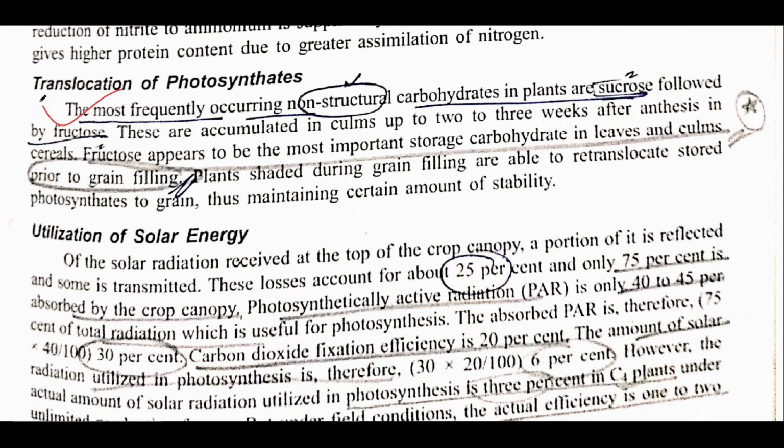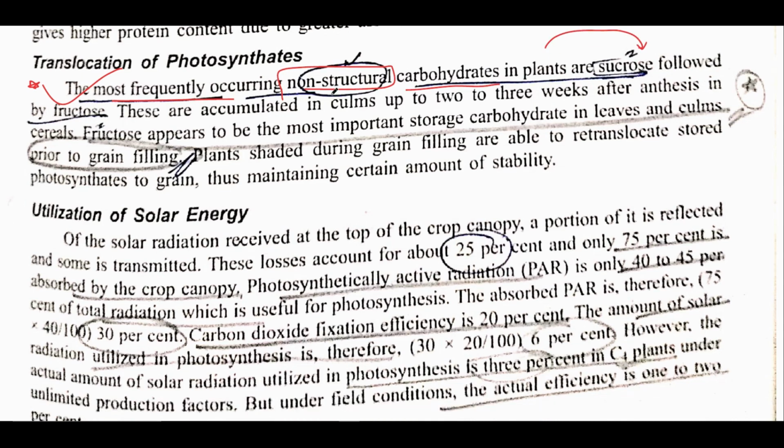Now this is very important, the most confusing statement: the most frequently occurring non-structural carbohydrate in plants is sucrose. There are two important words here. First is non-structural and other is most frequently. See, the most frequently occurring non-structural carbohydrate is sucrose.